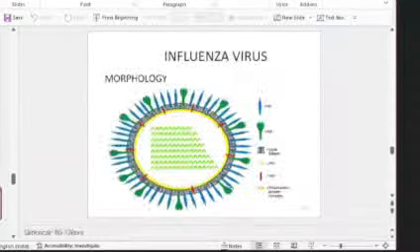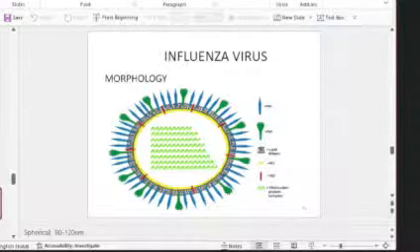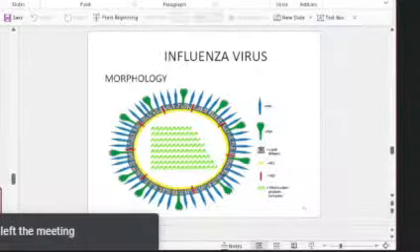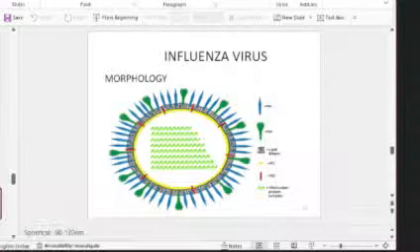Then influenza virus. The common influenza virus can be asked as an essay question. There you will be given a question like the patient presenting with fever, but no productive cough, the X-ray showed interstitial infiltrates and the bacterial culture was sterile. So that points to viral infection. And you can write about any viral infection, it doesn't matter. It doesn't give a clue as to the etiological agent. You can write about influenza virus, you can write about COVID-19, you can even write about adenovirus.